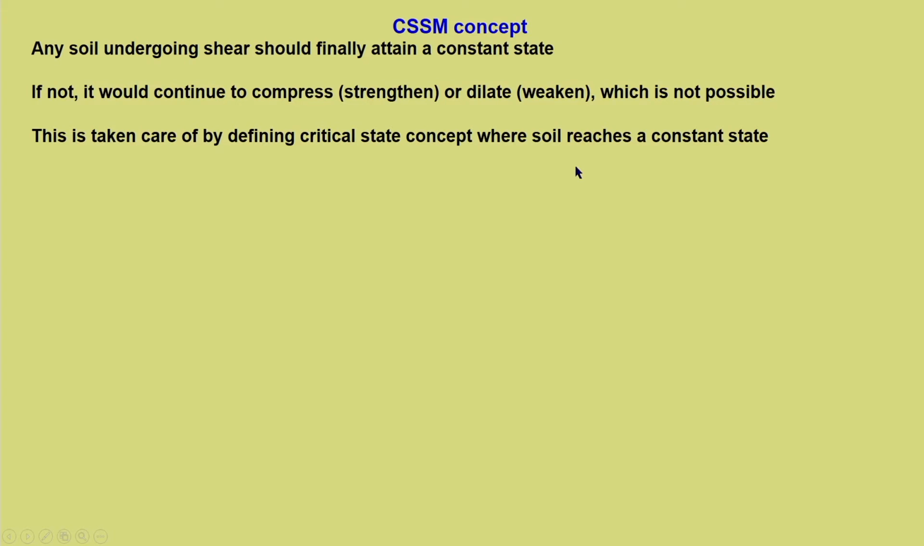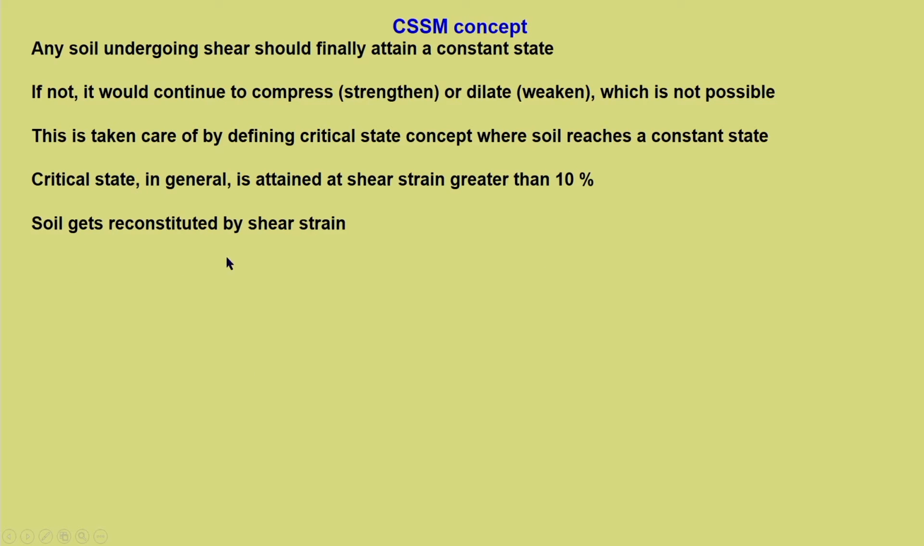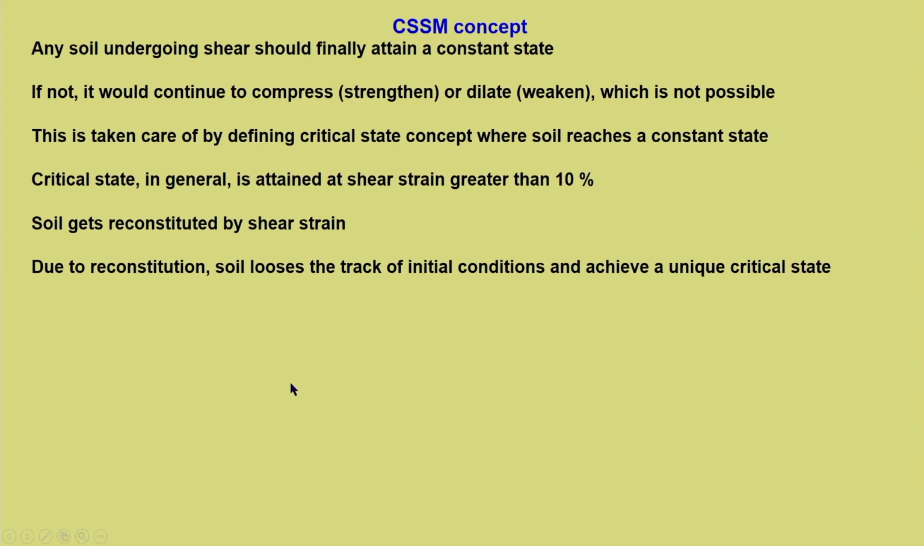No, it has to stop somewhere, and that is where the critical state offers that bound at which it can stop. So, this is taken care of by defining the critical state concept, where soil reaches a constant state, which is neither compressing nor dilating, it reaches a constant volume state. So, critical state in general is attained at shear strain greater than 10%. Soil gets reconstituted by shear strain.